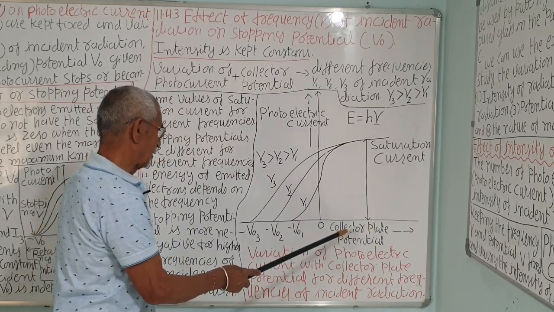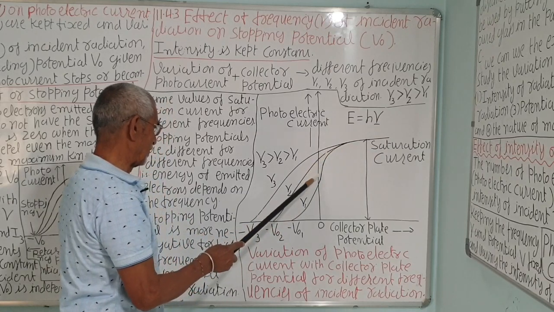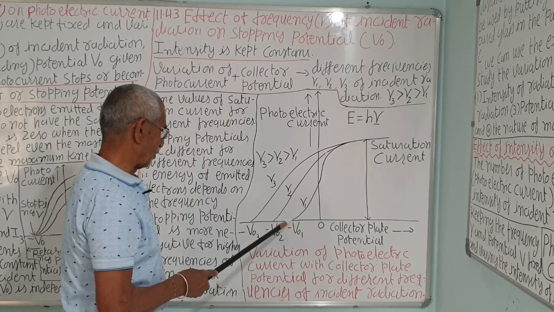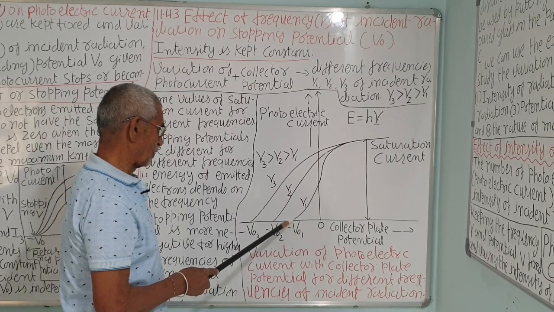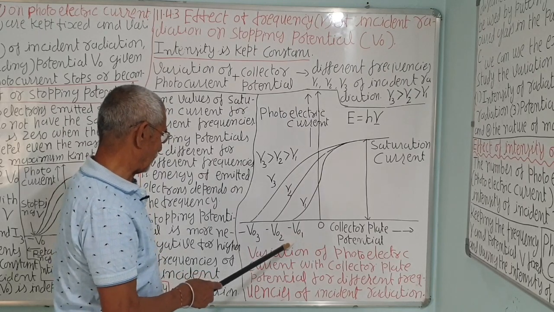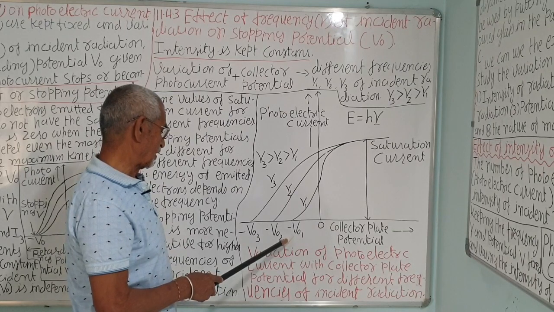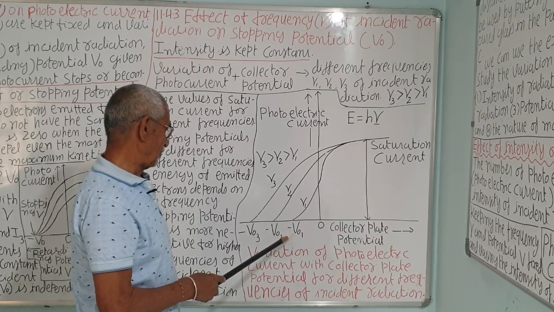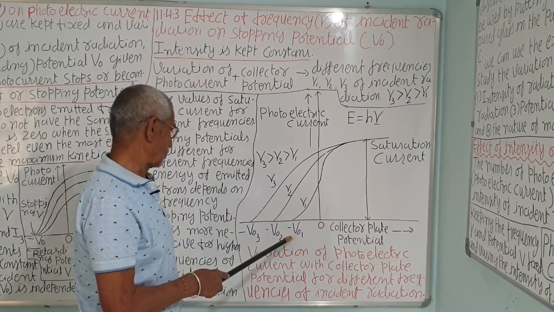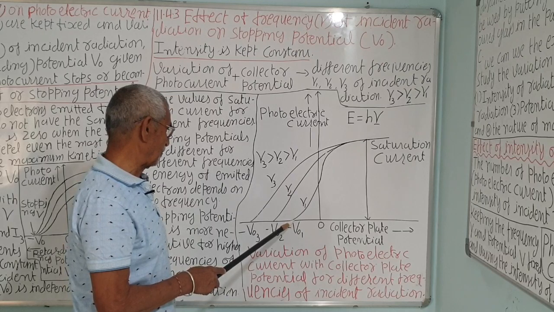So this is the variation of photoelectric current with the collector plate potential, correct? When you decrease the potential, the current will decrease. When you make it negative and decrease it to a particular potential, the photocurrent stops. When the potential of the anode plate A becomes V01, the most energetic electrons will be repelled and won't reach plate A. So no current will flow in the circuit; the current will be 0.